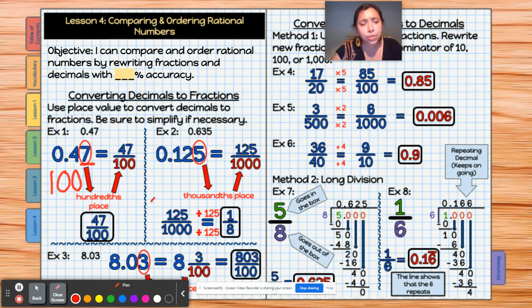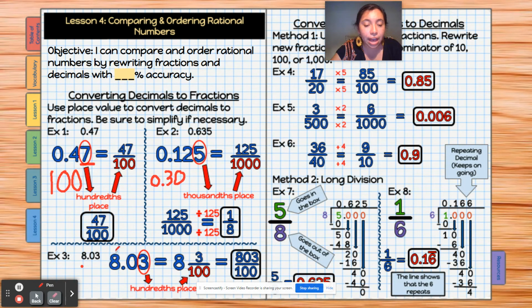Okay. So just to make that clear, let's say we have a 0. Let's say 3, right? That would be 30 thousandths because that 0 is still right there. Now let's look at this example here. We have 8.03, and that number would still be in the hundredths place. So that's what it would be.